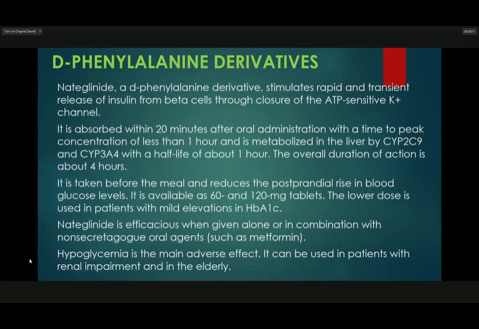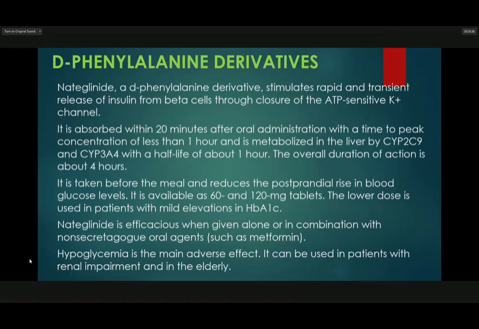It is absorbed within 20 minutes after oral administration with a time to peak concentration of less than 1 hour, and is metabolized in the liver by CYP2C9 and CYP3A4 with a half-life of about 1 hour. The overall duration of action is about 4 hours.